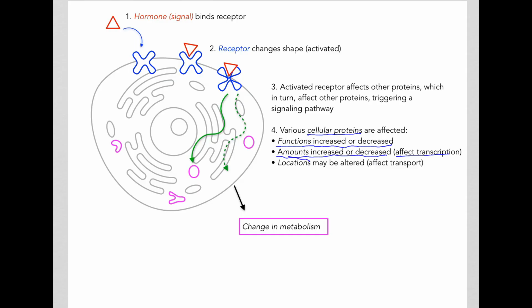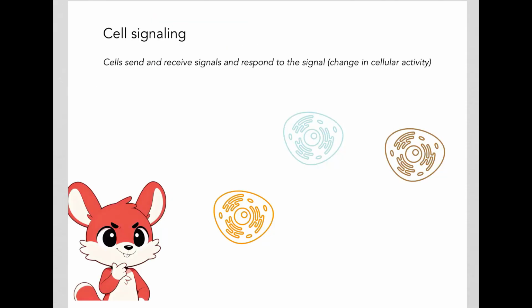Even the locations of some proteins may be affected due to this cell signaling pathway. And because of this effect on various cellular proteins, the cell will then change its metabolism. So cell signaling is a process where cells send and receive signals and respond appropriately to the signal, resulting in a change in the cellular activity.